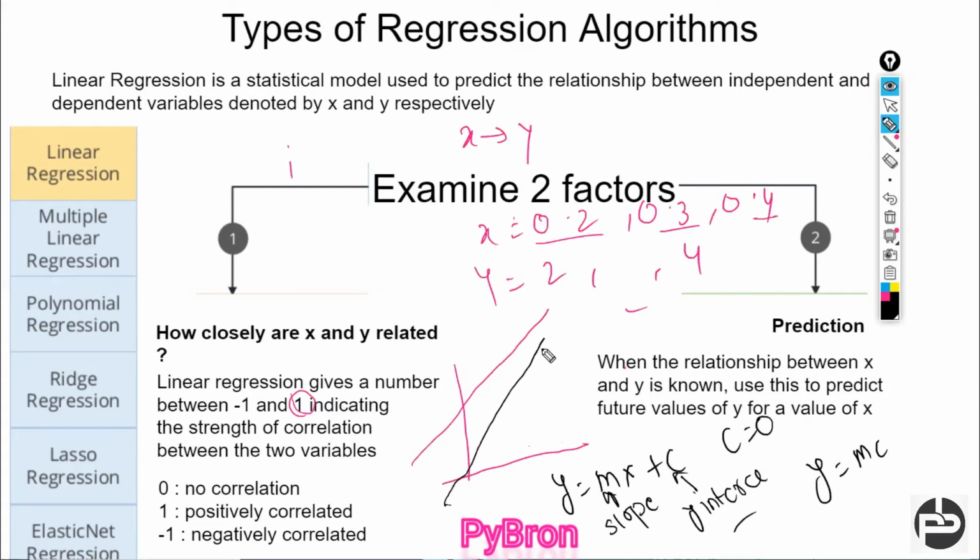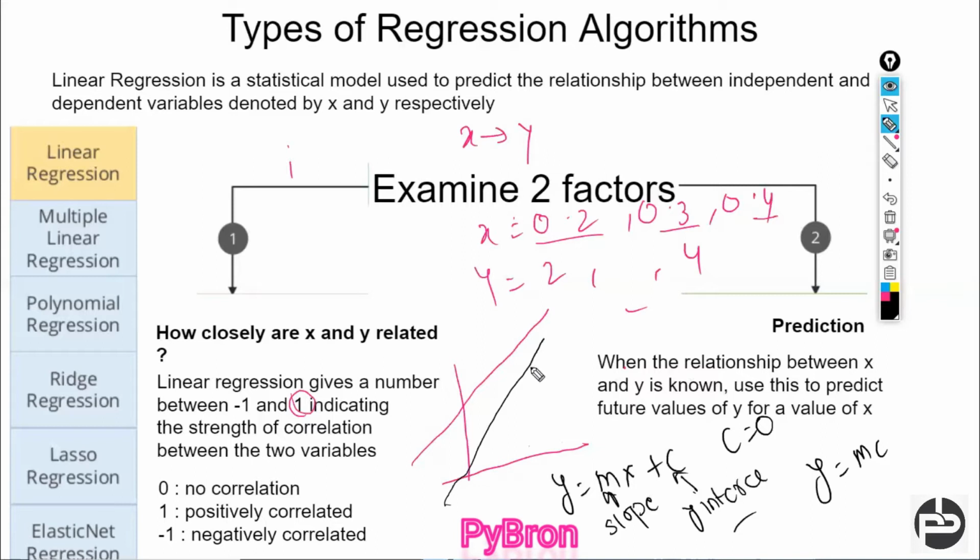Sorry, my drawing is not that correct, but you can see this is a straight line passing through 0, because the y intercept is 0, which means this black line is not cutting the y axis anywhere. So this kind of line is known as a line passing through the origin. When the relationship between x and y is known, it is used to predict.